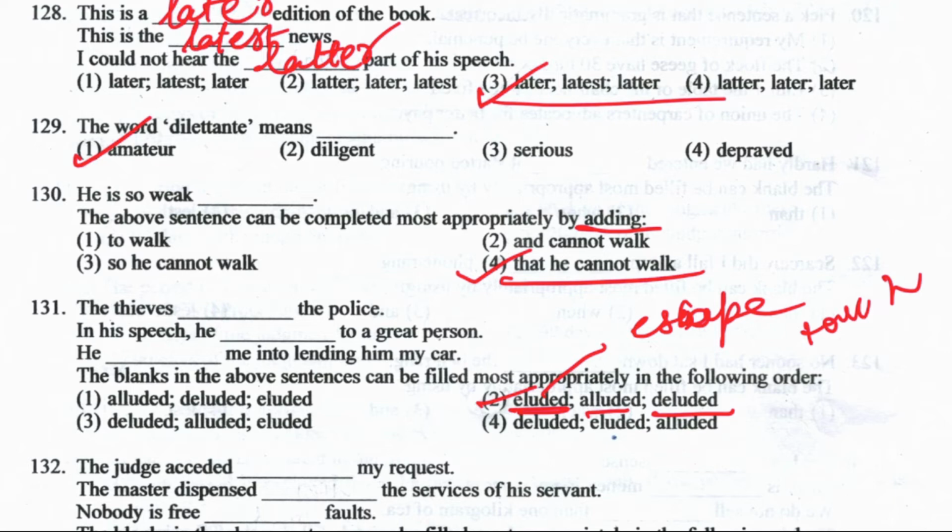So in his speech, he alluded to a great person, like he gave a hint of, or gave a disguised reference of. Next word is deluded. What is the meaning of deluded? Deluded means be false or dishonest. So "he deluded me into lending him my car." What did he do? He deceived. So here the correct meaning will become deceive, being false to someone, deceiving someone.